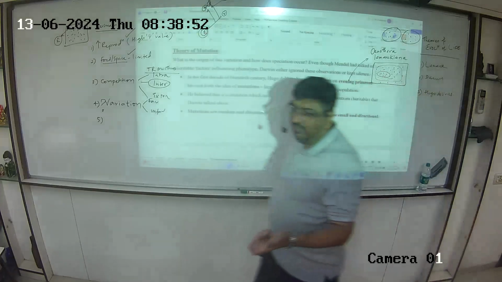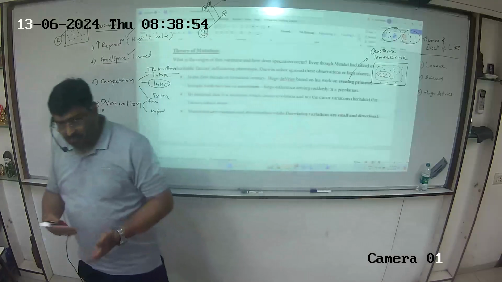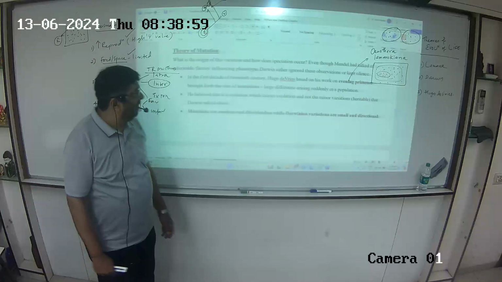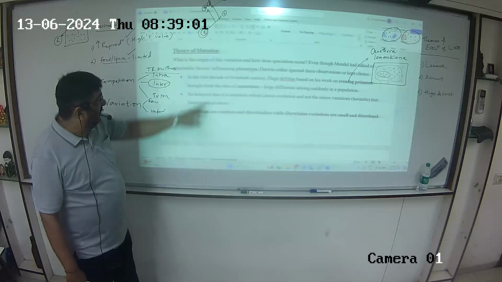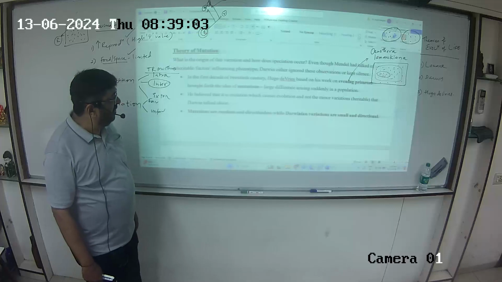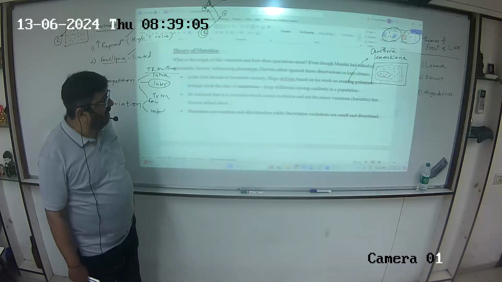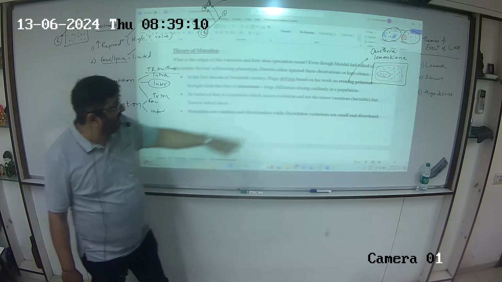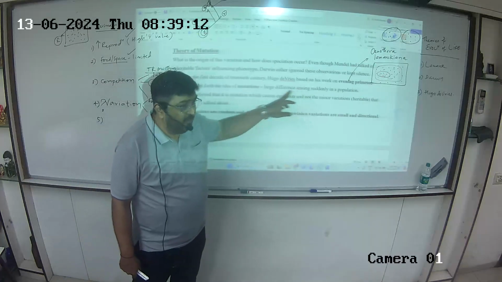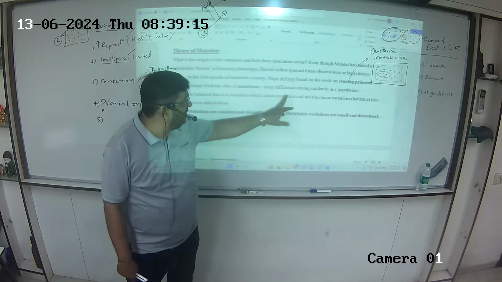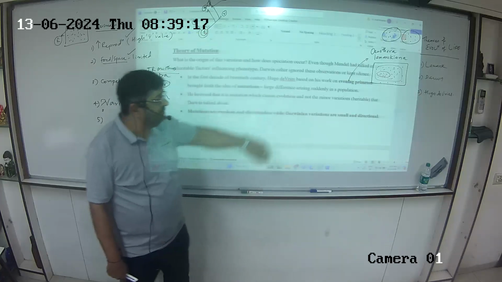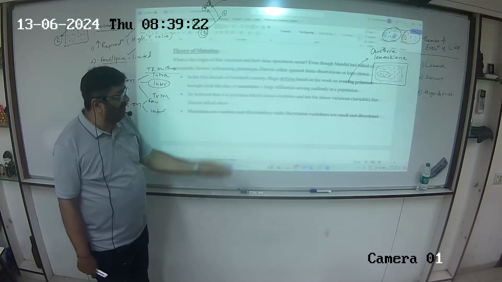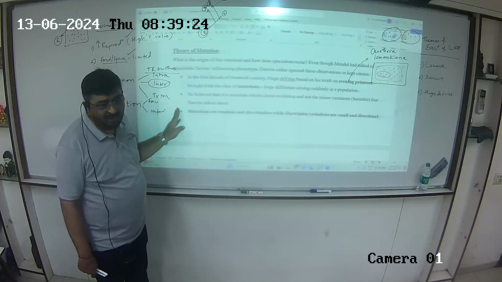So obviously later on there were many others, but he is given credit for introducing the term mutation, right? In the first decade of the 20th century, Hugo de Vries, based on his work on evening primrose, brought forth the idea of mutation, large differences arising suddenly in a population. People have given this definition of mutation: large differences arising suddenly in a population. He believed it is mutation which causes evolution, and not the small variation which Darwin is talking about.